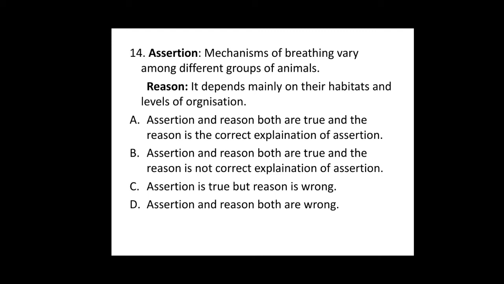In the reason, why it is different is given. Mechanism of breathing depends mainly on their habitat and levels of organization. So check the options. Assertion and reason both are true, and the reason is the correct explanation of the assertion.